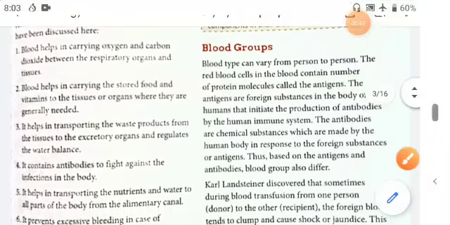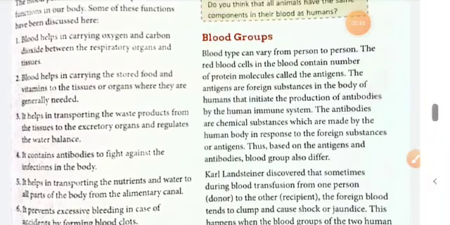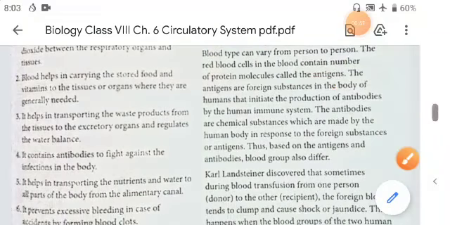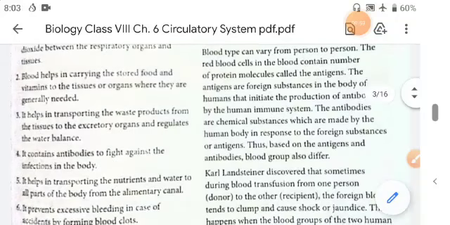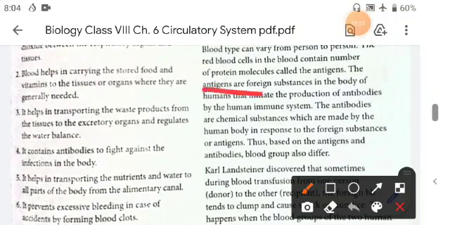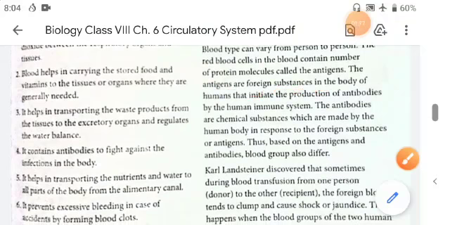The red blood cells in blood contain a number of protein molecules that are called antigens. Antigens are foreign substances in the body of humans that initiate the production of antibodies. When this antigen mixes with the foreign substance in the body, the human immune system produces antibodies.